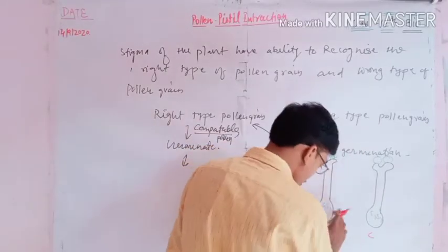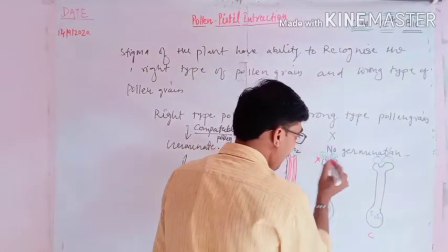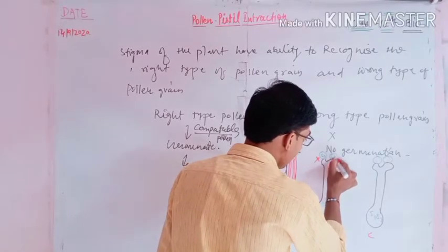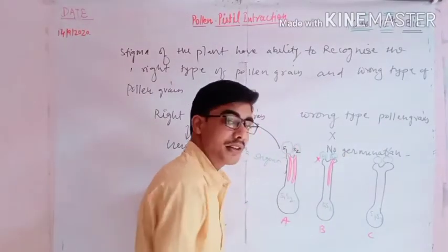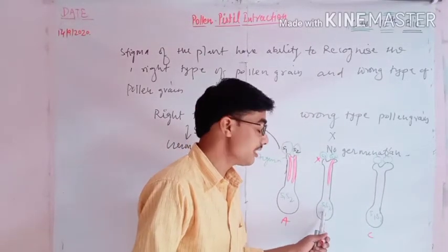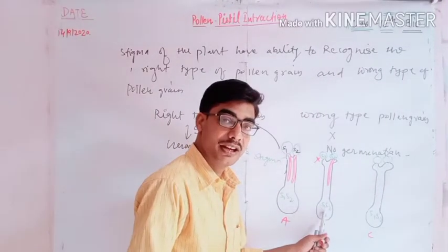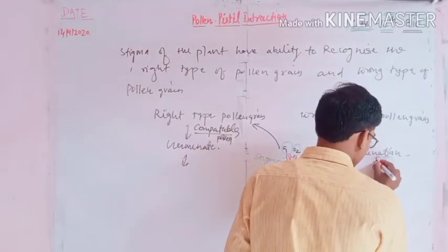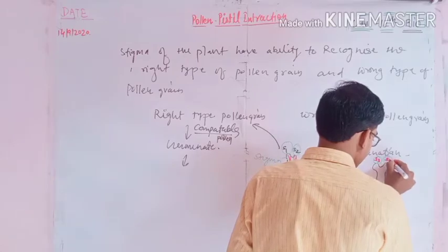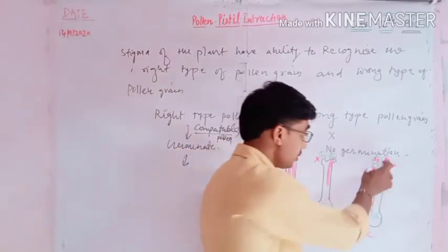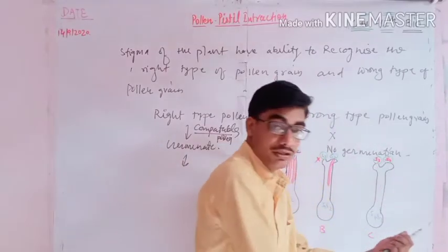But here is S2 and here is S2. Then what will happen? This S2 will germinate and form the pollen tube. It means it is the right type. So S2 is the right type, but S3 is not a genetic matching allelic component, so it will not germinate. Here, look, suppose it is S3 and S4 type. Will it germinate? No, not at all. It will not germinate because the genetic combination is not the same.